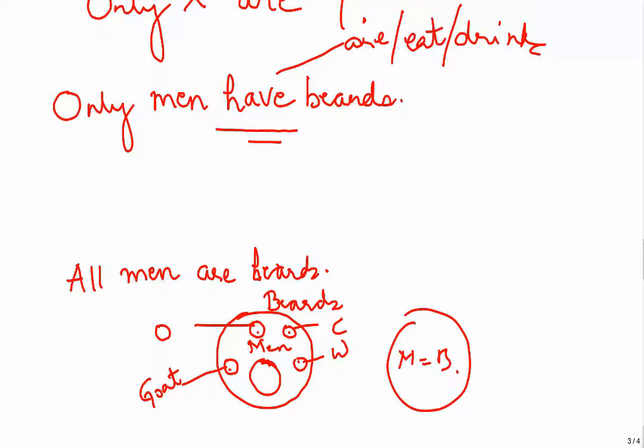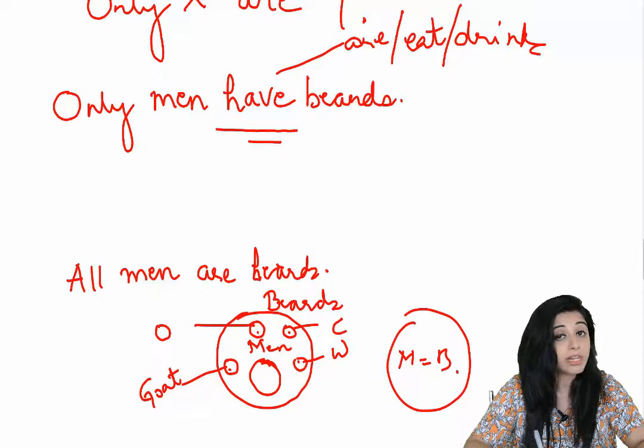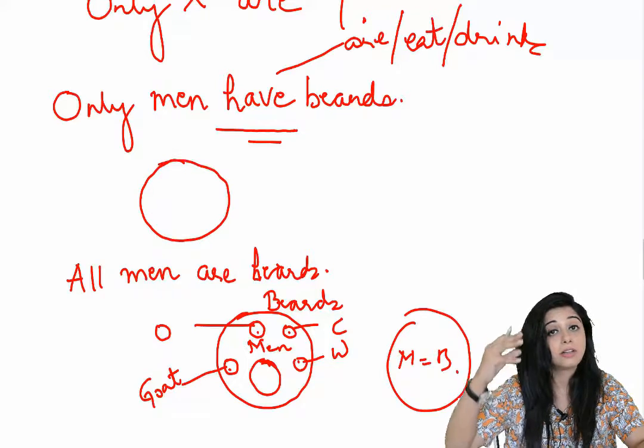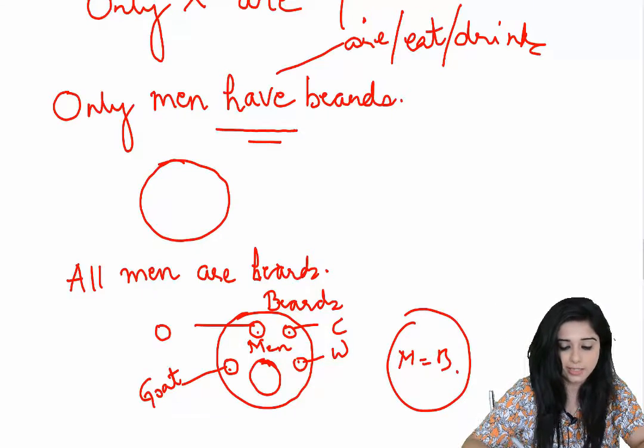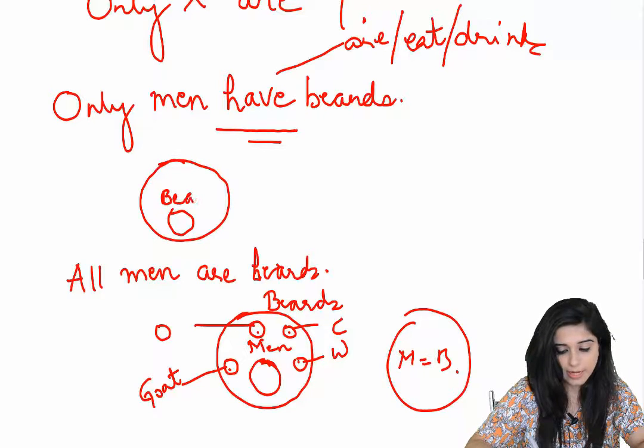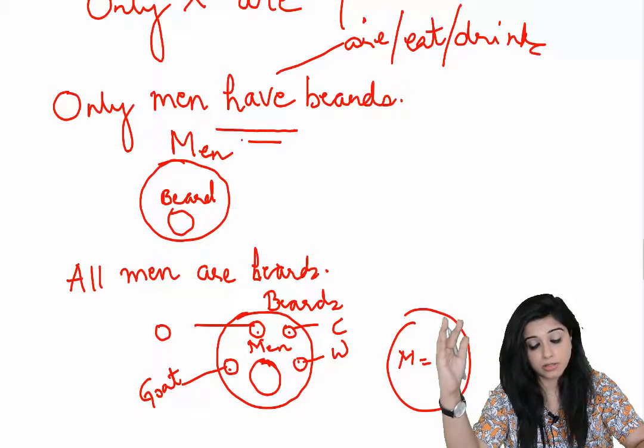But when we look at the representation of the statement only, when we say only men have beards, what are we trying to say? We're trying to say that if an entity has to have a beard, it has to be a man also, right?